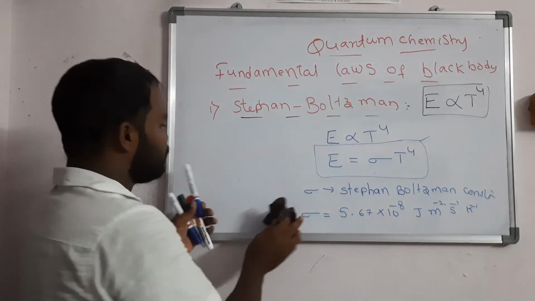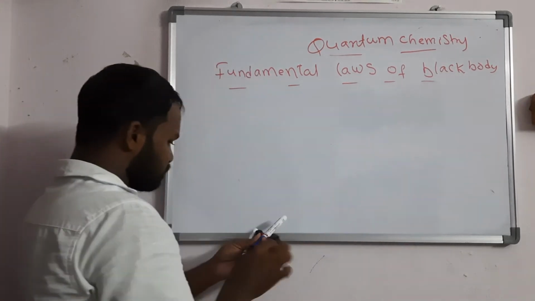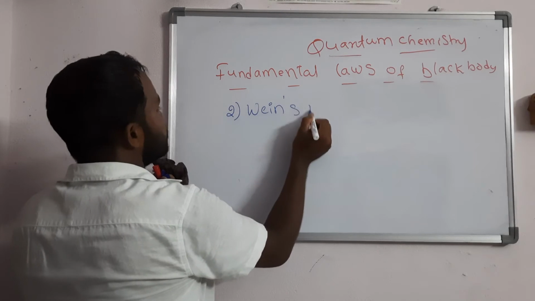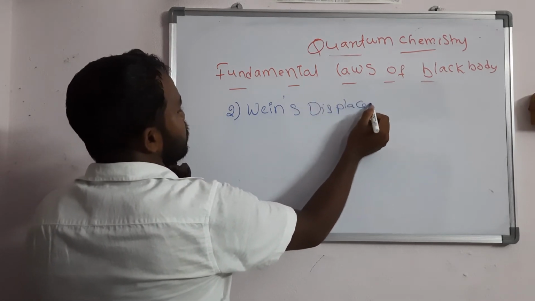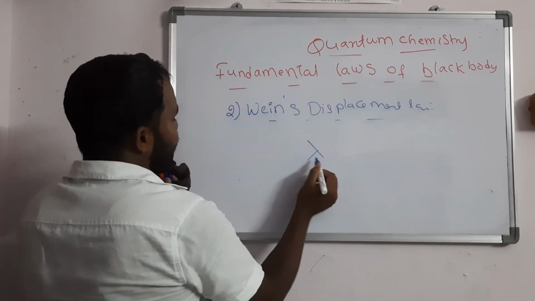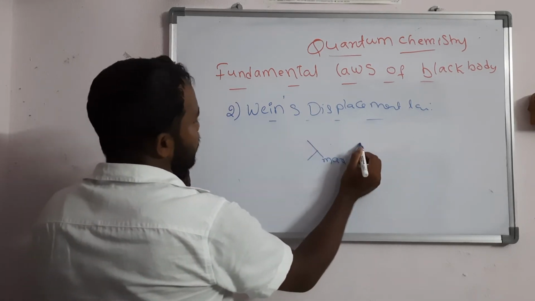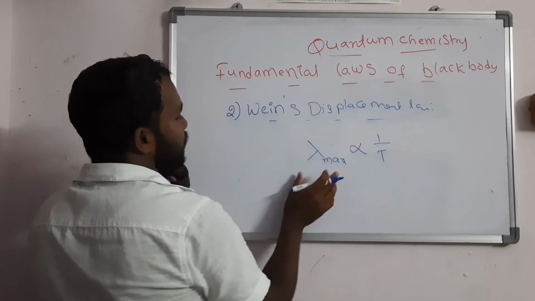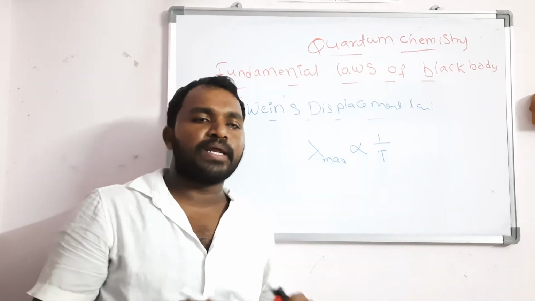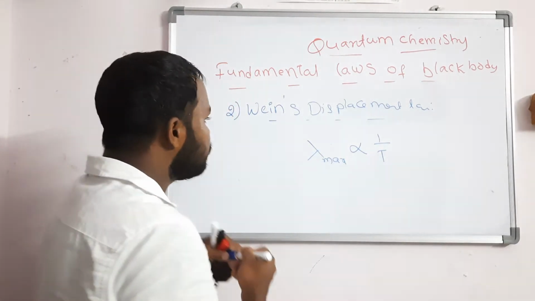What is the second law? The second law is Wien's displacement law. In this we can say that lambda max, the wavelength of maximum spectral distribution, is inversely proportional to temperature.